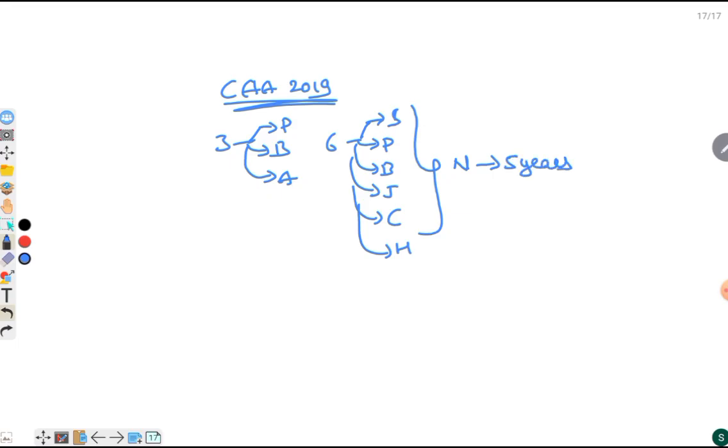And also at last, we have seen the difference between NRI and OCI, where in OCI we have seen the OCI card holders and the various provisions of NRI and OCI.